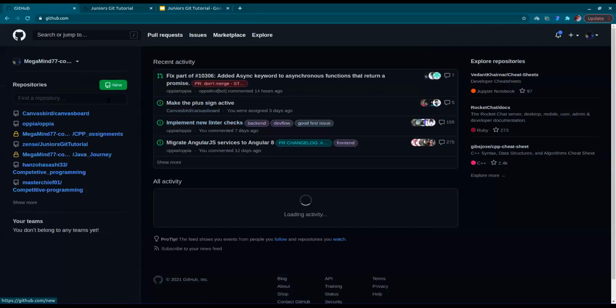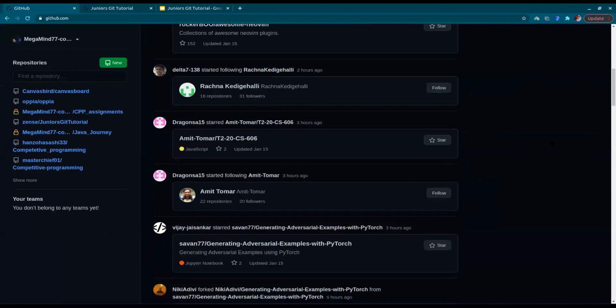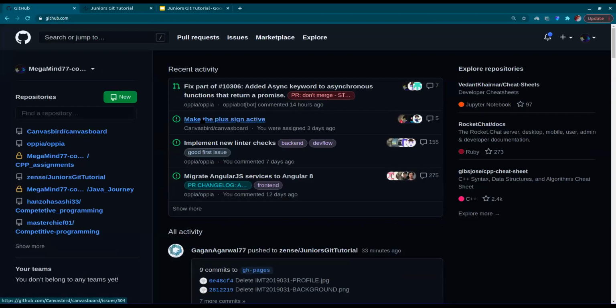Okay, so the best way for you guys to understand is to go to GitHub. Can you guys see my screen? I think if you zoom it, it'll be better. Okay, sure. Control plus. Yeah, one second. Is it better now? Yeah, good.